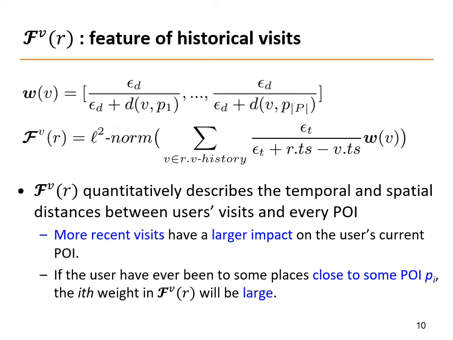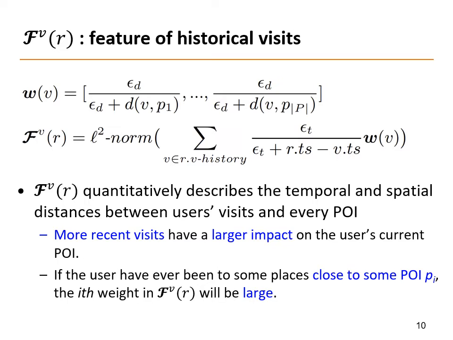More specifically, we want to know where the users have been before, when they went to those places, how far the places are from subsequent POI candidates. To quantify these aspects, we propose a featurizing method that considers all of these aspects. It's shown in the upper part of this page.